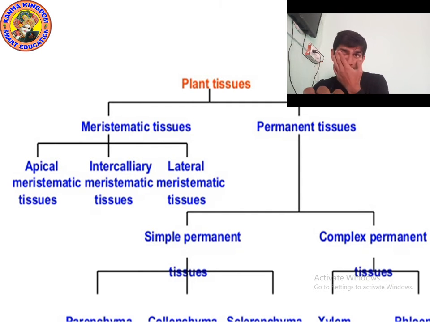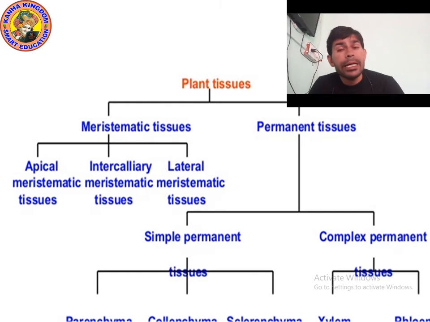So these tissues, meristematic tissue and permanent tissue, can also be divided into different categories. Yes, so there are three types of meristematic tissue: apical tissue, intercalary tissue and lateral tissue. Okay, apical tissue, lateral tissue, intercalary.